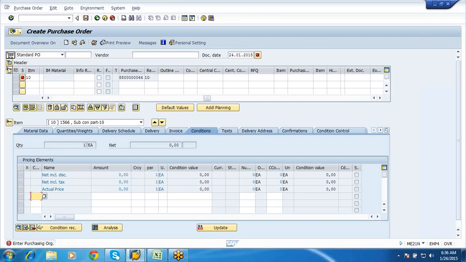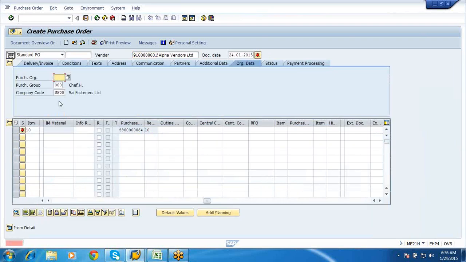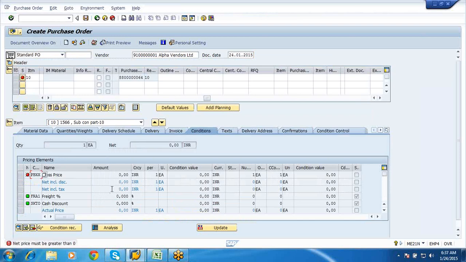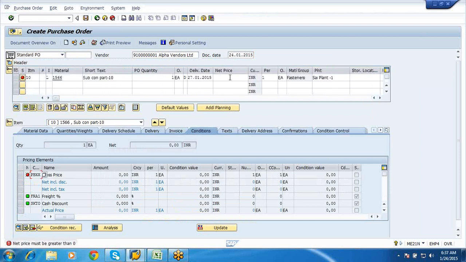Okay, so here let me enter the vendor and let me enter the purchase organization also. So it's asking us to enter the price. Let us enter the price. I'll say 10.